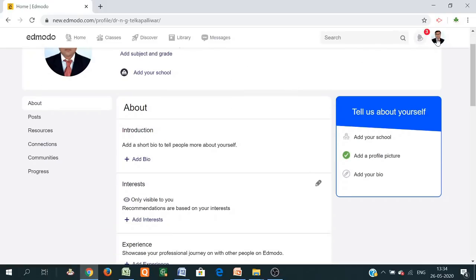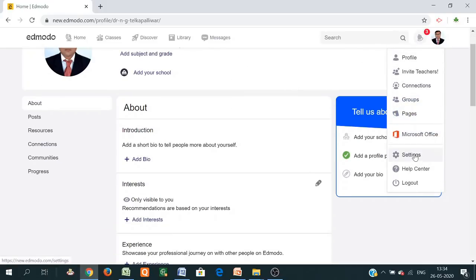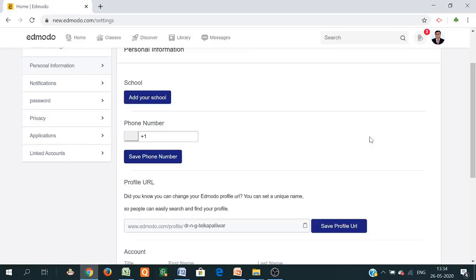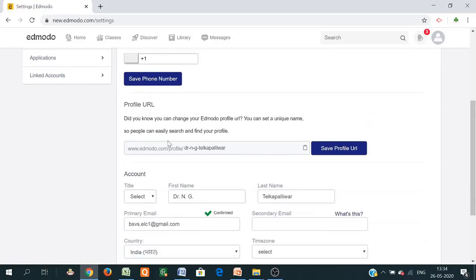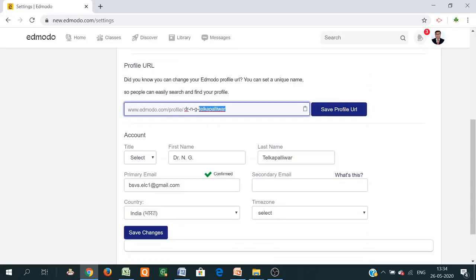Then there is another option, go into the settings. Here this is the phone number and this is your URL. You can share this URL with the students or anyone, like a Facebook page or Instagram page. It is your profile.